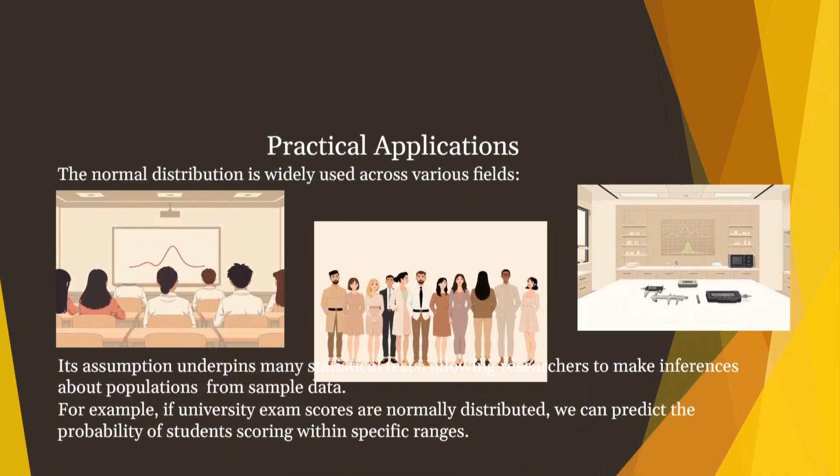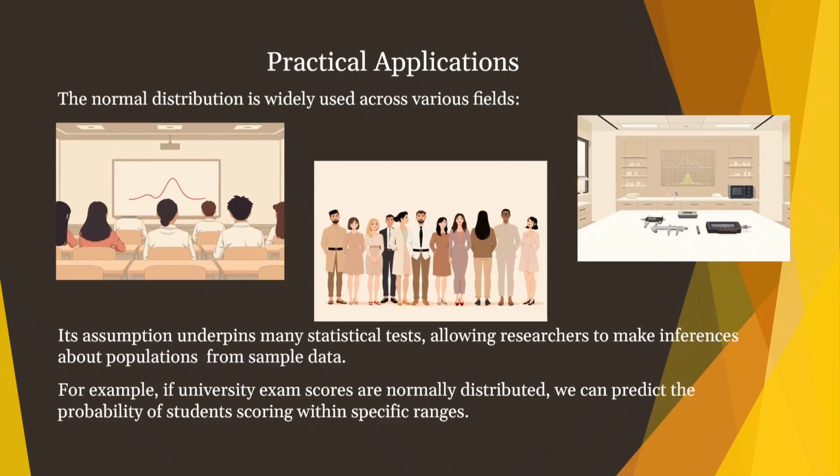The normal distribution is widely used across various fields. Its assumptions underpin many statistical tests, allowing researchers to make inferences about a population from sample data. For example, if university exam scores are normally distributed, we can predict the probability of students scoring within a specific range.